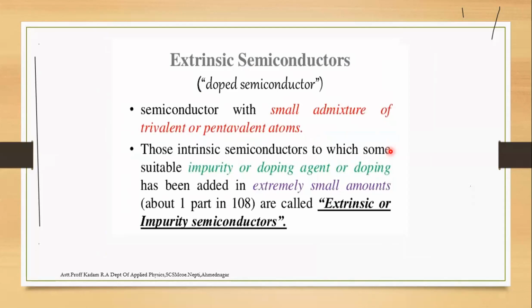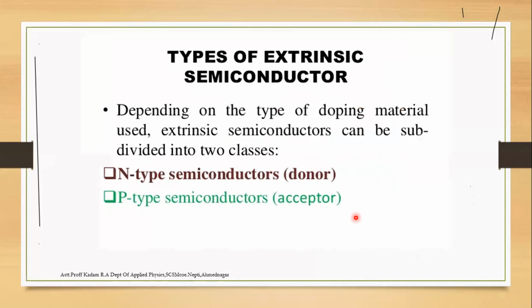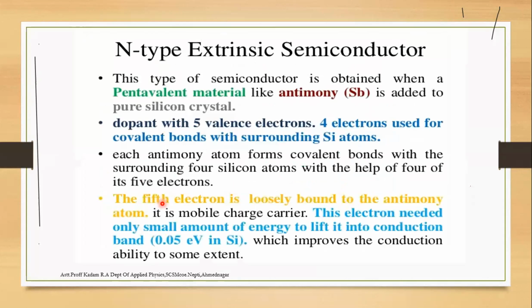An extrinsic semiconductor is made by adding impurity to the pure form. This process is called the doping process. The extrinsic semiconductor is also called an impure semiconductor. It has two types, n type semiconductor and p type semiconductor. The n type semiconductor is pentavalent, and the p type semiconductor is trivalent.